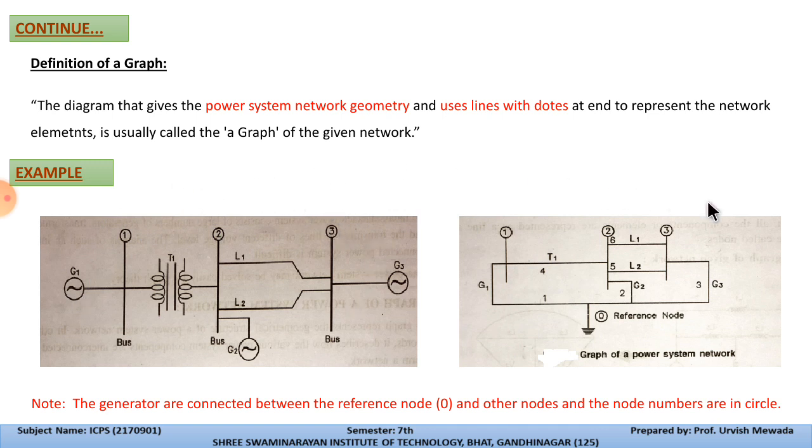And the generators are connected between the reference node, means 0, and the nodes. The node numbers are in circles. So here you can see that these numbers are both indicated with circles. Buses are indicated with circles, and nodes are indicated with numbers. So this is node number 1, 2, 3, 4, 5 and 6, and these are buses number 1, 2 and 3.